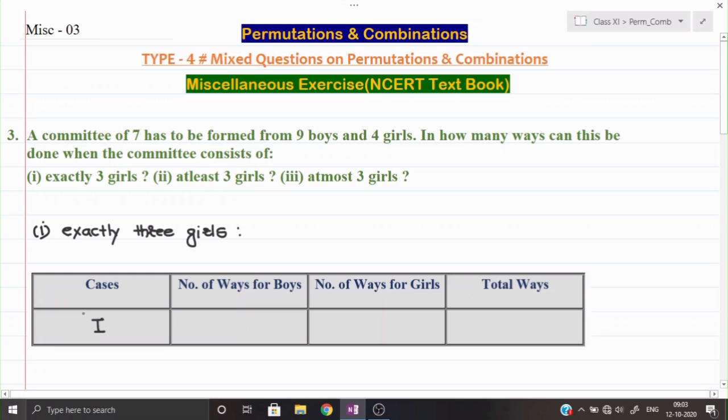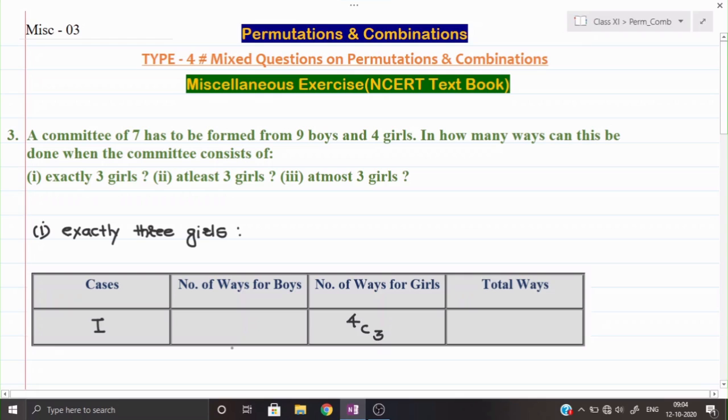So here, number of ways for girls, I am writing girls first. How many girls do we have? The total number of girls given in the question is 4, and we have to select exactly 3. So the number of ways to select the girls will be 4C3.